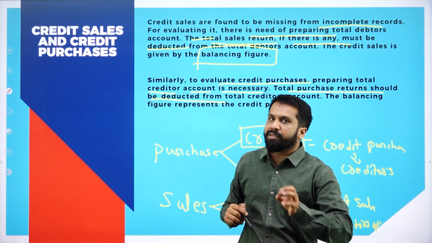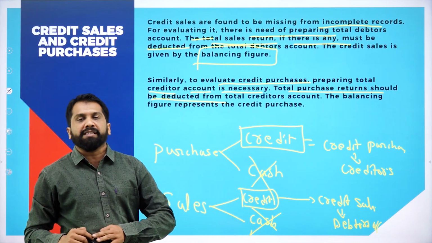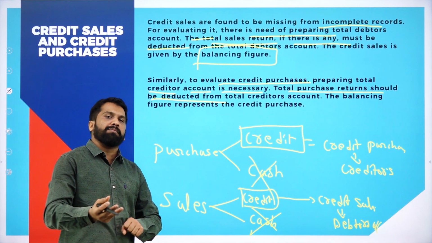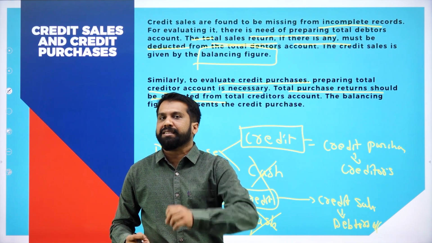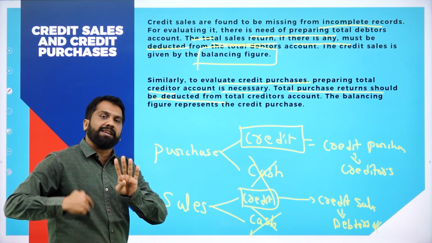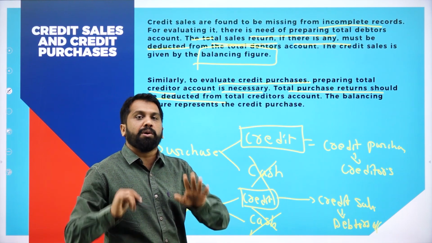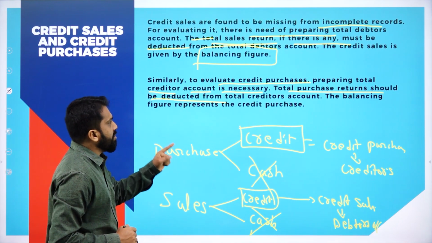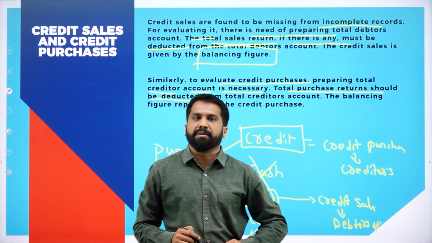Similarly, from the total purchases, if anything is returned, for example, I purchased 10 goods. Out of 10, 4 are damaged. What can I do? Those 4 goods I can give back. 10 minus 4, how much did I purchase now? Only 6. Clear? Yes. So this will be your debtors account as well as creditors account.